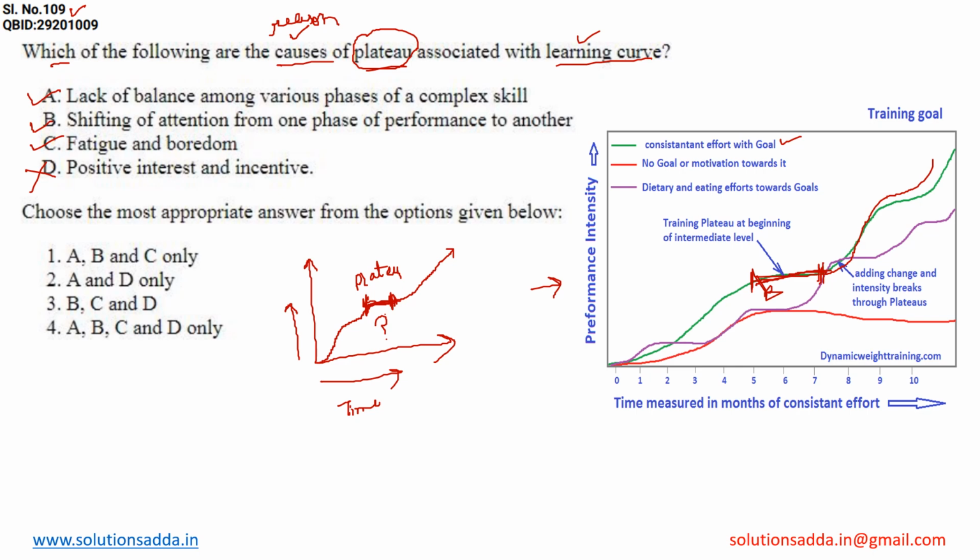So in order to answer this question, the correct option will be the one in which A, B, C only are included. So the correct option for this question will be option number 1.